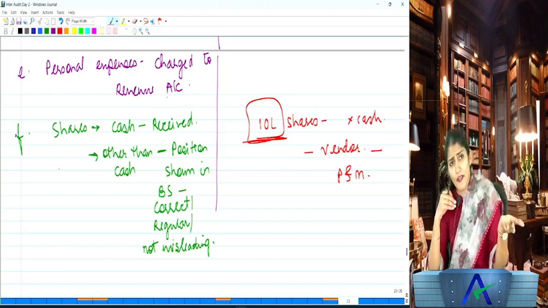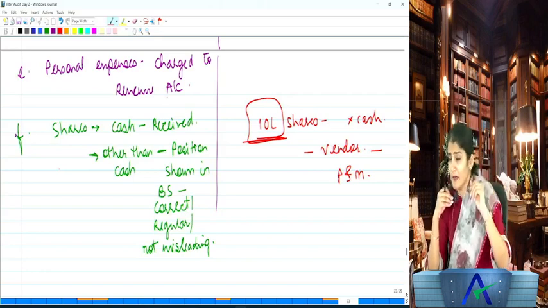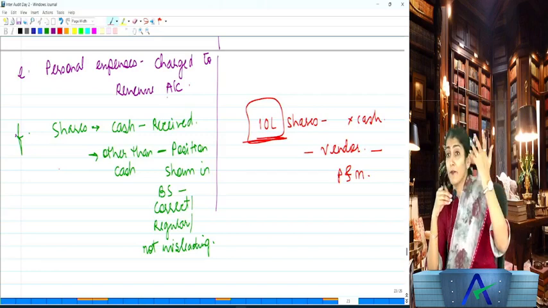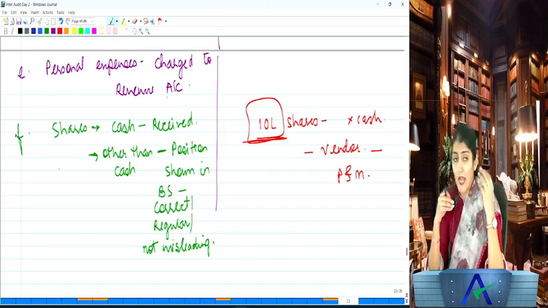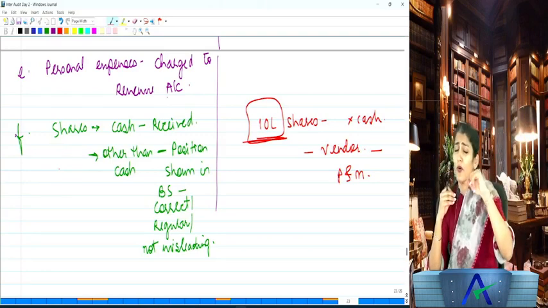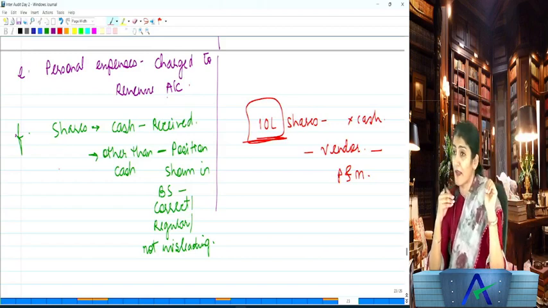What simple question does he have? I want to do the inspection, physical verification of the plant and machinery. What does the client say? Auditor, tomorrow morning. Auditor, I will show you the photograph. The auditor says, photo, nothing. I want to go and see. I want to see how it is being used in the production process. Then they say, okay, auditor, tomorrow morning. Then they say, auditor, it is 50 kilometers away, so much heat, why do you want to go? The auditor says, you don't worry, I am telling you very simply, I want to see your plant and machinery.